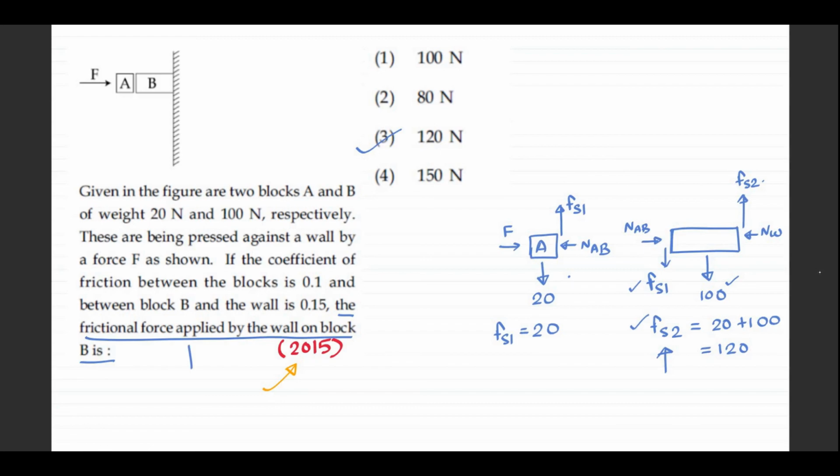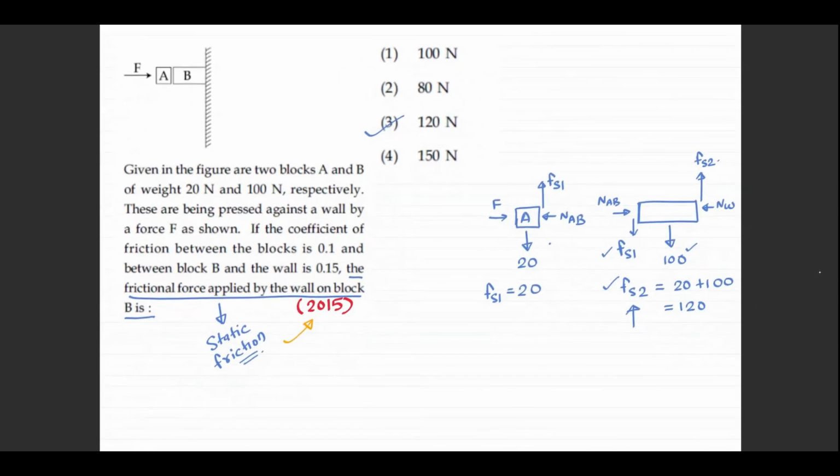And remember, if the nature was asked, we would have answered it is static friction, right? Hence, if you draw the FBD properly, you will get the answers then, right?